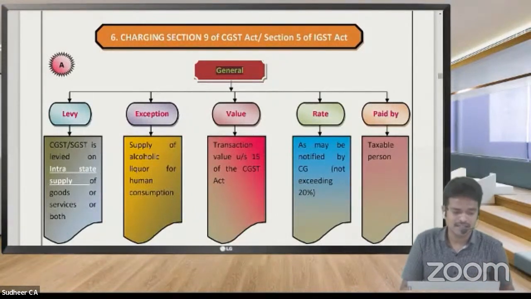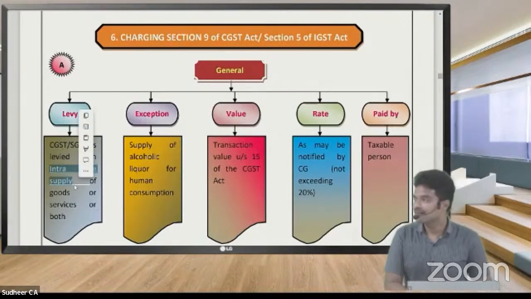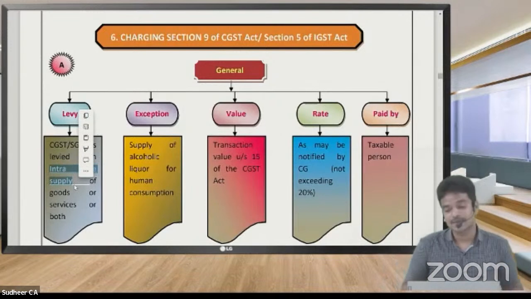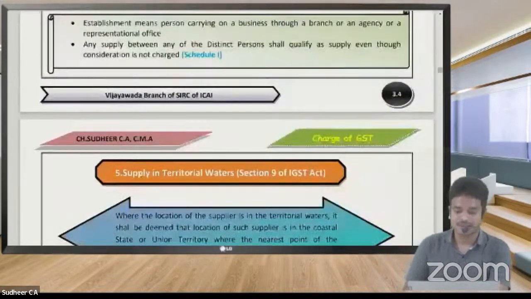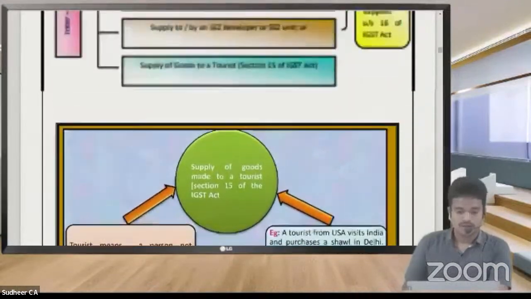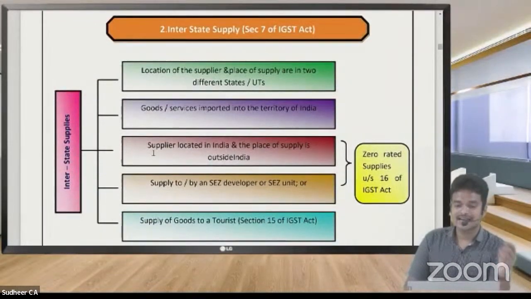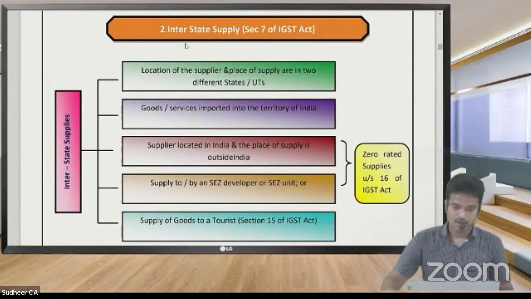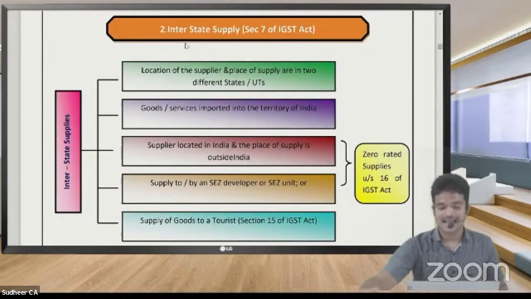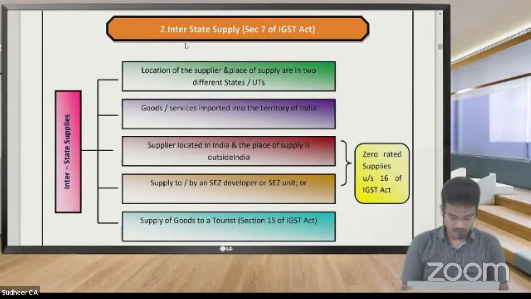First, GST is levied on intrastate supply. So we need to learn the definition of intrastate supply and interstate supply. Let us have a discussion regarding that aspect. Section 7 of the IGST Act has defined interstate supply, and Section 8 of the IGST Act has defined intrastate supply.